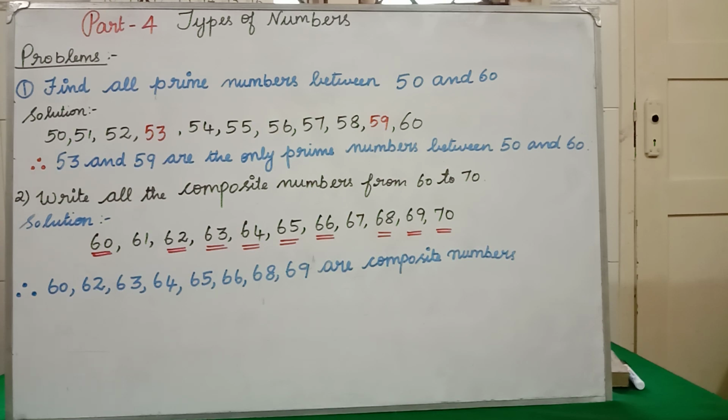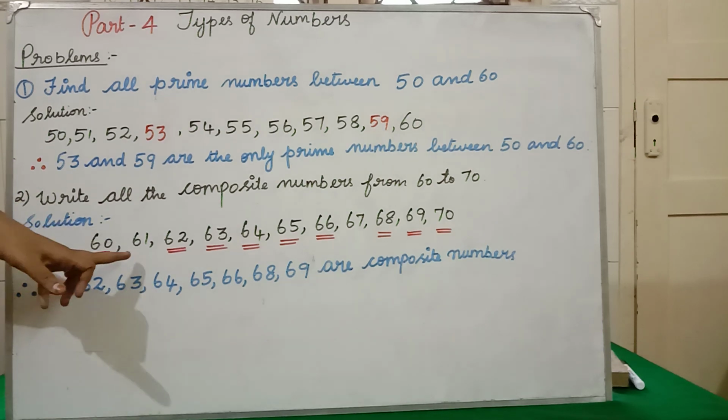First, what is a composite number? A composite number means it should have more than 2 factors, other than 1 and itself. Clear? Now, if you see 60, what are the factors of 60? 1, 2, 3, 6, 12, 5, 10. These are the factors of 60. So 60 is having more than 2 factors. So 60 is a composite number.